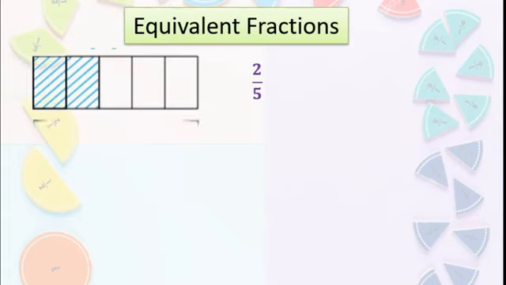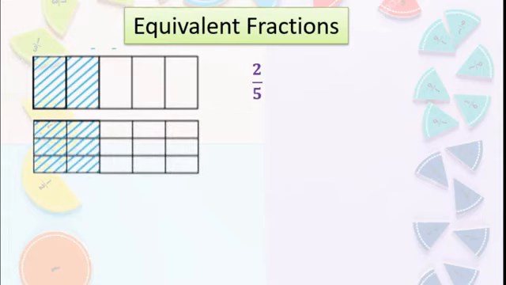Now the same figure is divided like this. See, the same figure. Now here also some parts are colored. Now how many total parts are there? 15. Correct. And how many colored parts are there? 1, 2, 3, 4, 5, 6. Means we will write 6 upon 15. Isn't it? You know this, correct?